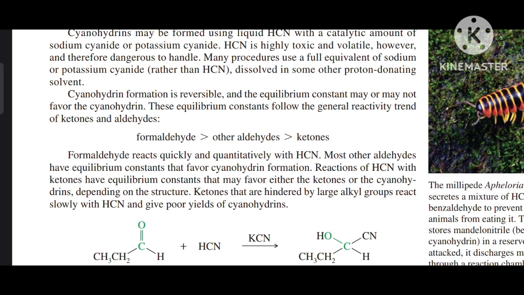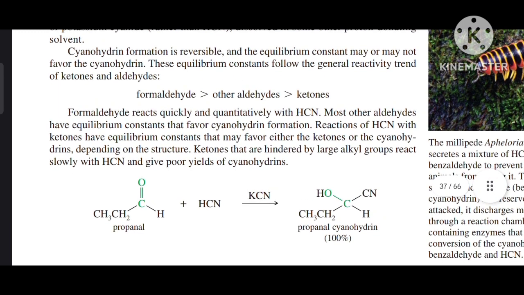Cyanohydrin formation is reversible and the equilibrium constant may or may not favor the cyanohydrin. These equilibrium constants follow the general reactivity trend of aldehydes and ketones. Formaldehyde reacts faster than other aldehydes and lastly ketones. Formaldehyde reacts quickly and quantitatively with HCN. Most other aldehydes have equilibrium constants that favor cyanohydrin formation. Reaction of HCN with ketones have equilibrium constants that may favor either the ketone or cyanohydrin depending on structure. Ketones that are hindered by large alkyl groups react slowly with HCN and give poor yields of cyanohydrins.